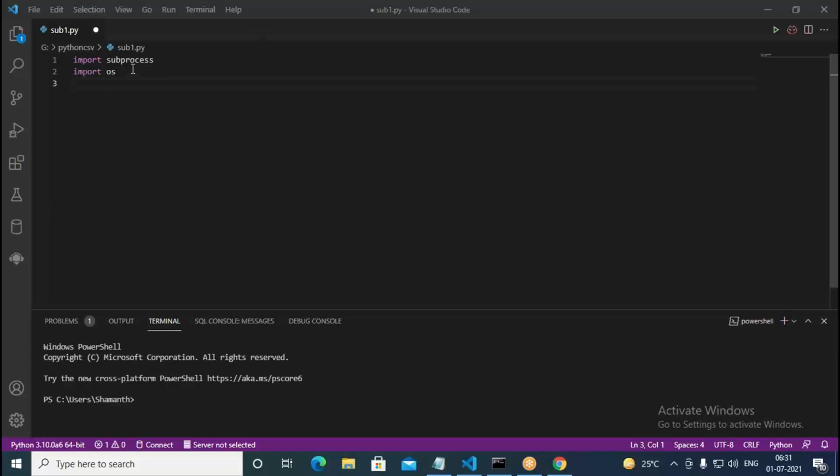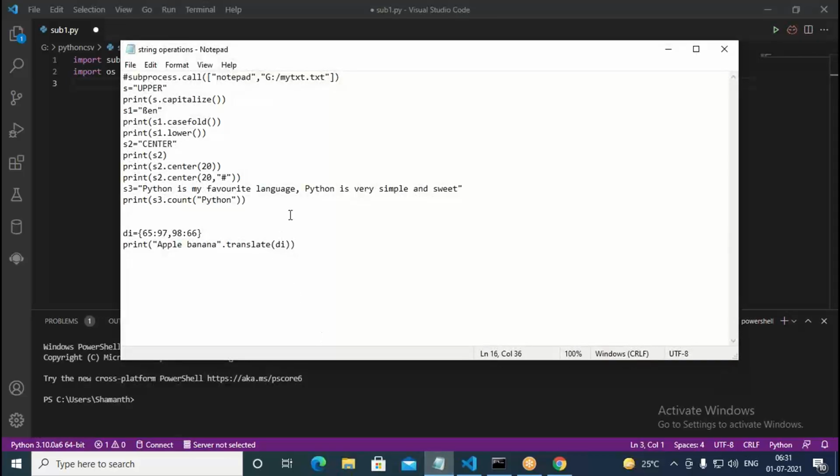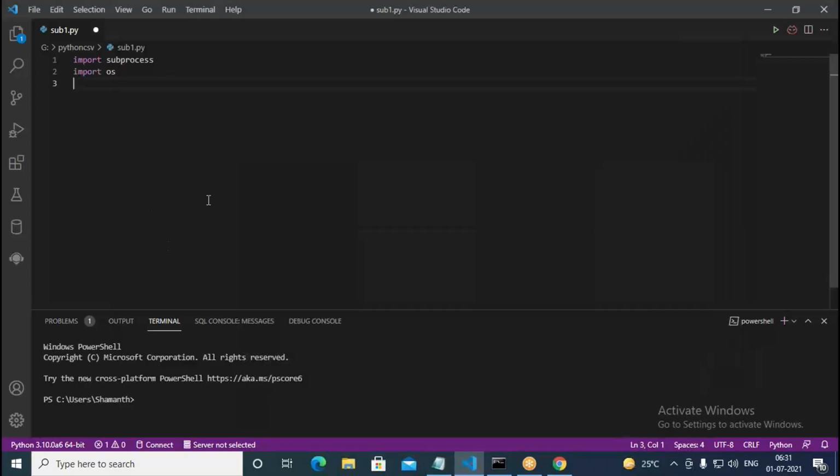Okay, so the file name is sub1.py, and in this we try to do that. I just want to start Notepad here. I want to launch Notepad from here, so I type it like this. If a file mytxt.txt is already available, that gets opened. Otherwise it creates a new txt file after taking confirmation from us.